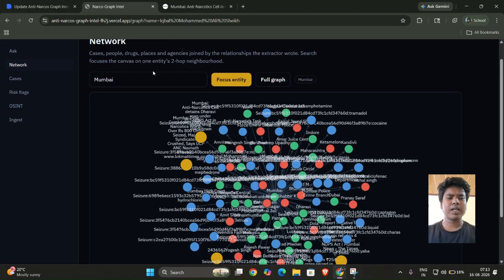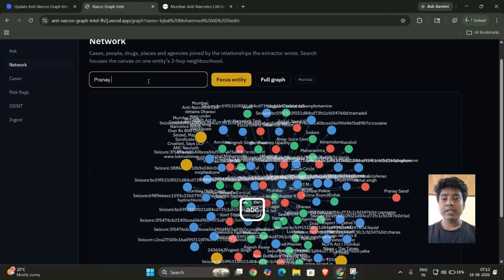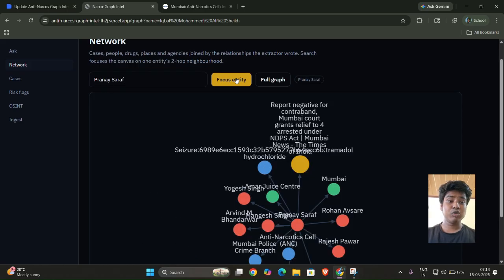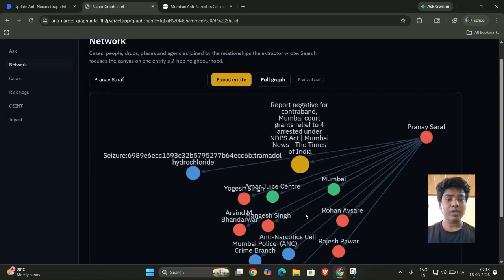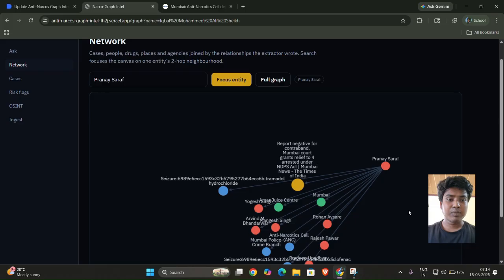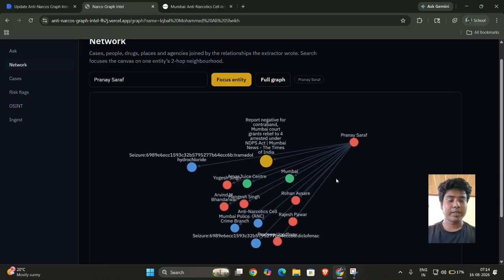Let's take a smaller example. Let's say this is Pranay Saraf. I will take Pranay Saraf and just search in this graph database, and whenever I click focused entity, I get all the nodes related to Pranay Saraf in a single second. So this is the most valuable thing which we are providing.